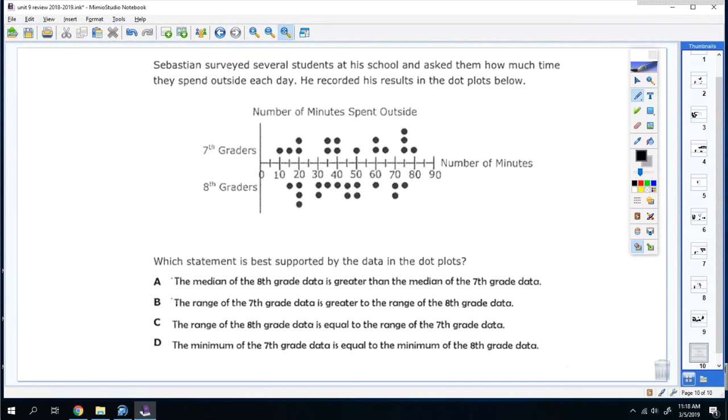All right, last one. Sebastian surveyed several students at high school and asked them how much time they spend outside each day. He recorded results in the dot plots below. Which statement is best supported by the data in the dot plots? A, the median for the 8th grader is greater than the median for the 7th grader. Okay, so let's find the median. So cross off,